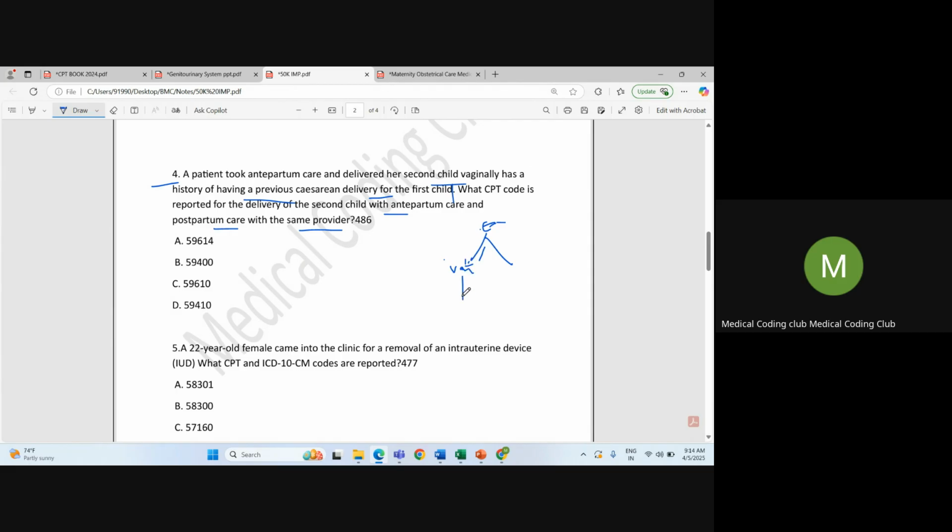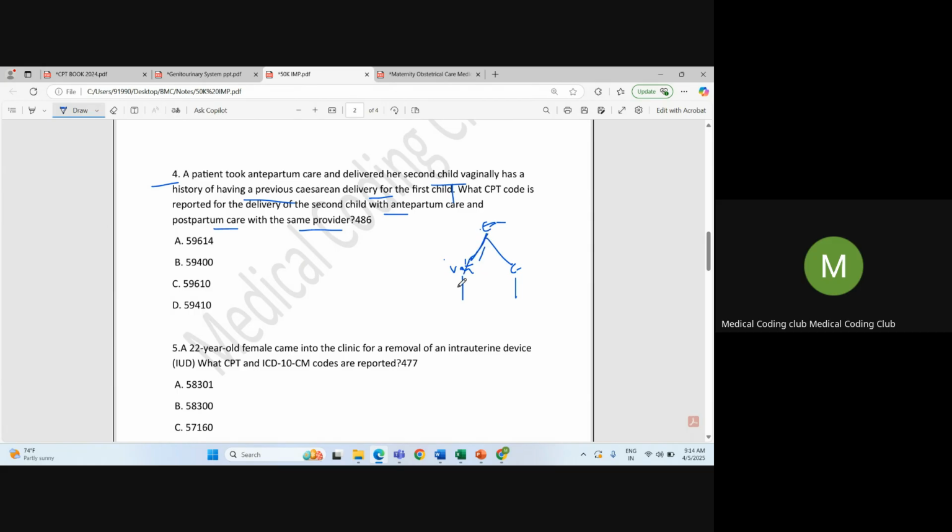That will be some set of codes. If the first pregnancy baby was delivered through C-section and the second baby also C-section, then we have separate codes. So in this question, you can see previously C-section performed, history of C-section, and now the baby is delivered vaginally.